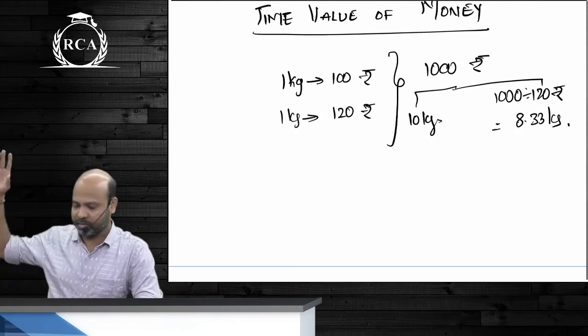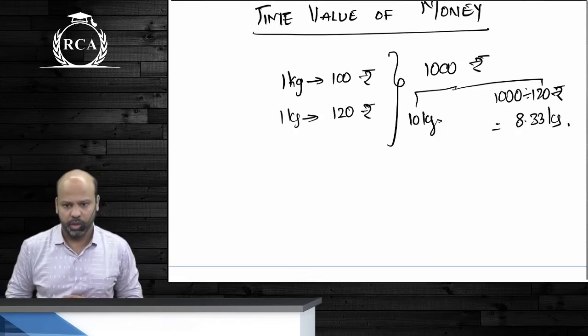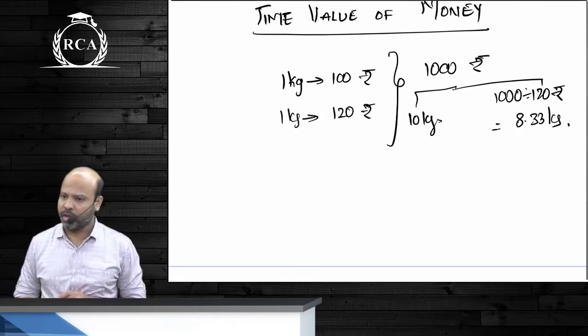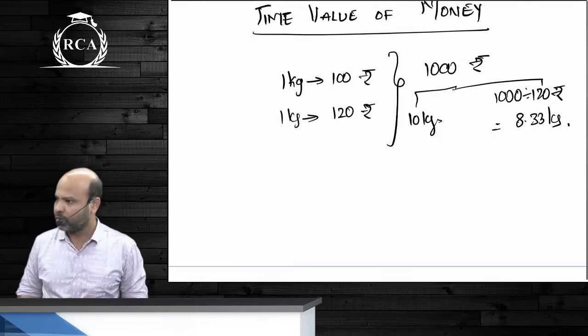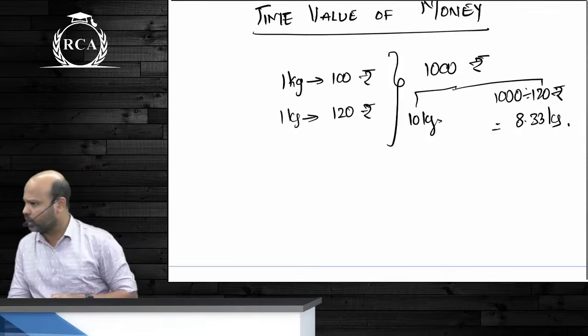There were times, 2008, 2009, when 9,000 rupees would have bought you 10 grams of gold. The same 9,000 rupees today will not even buy you 1 gram of gold. The purchasing power of money changes. Different commodities will undergo different price increases. Are you all clear about this?